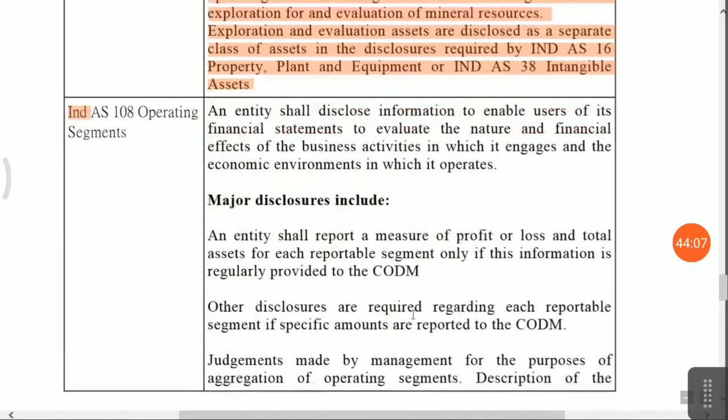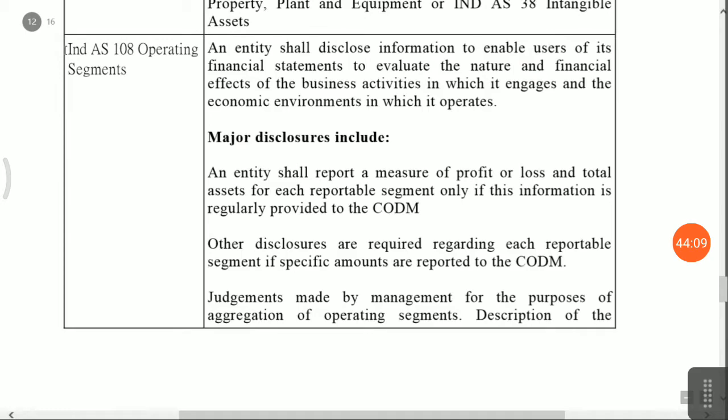Next important accounting standard is Ind AS 108 on operating segments. Friends, in simple terms, you should report in your notes to accounts the product-wise income, geographical income, and income and loss.